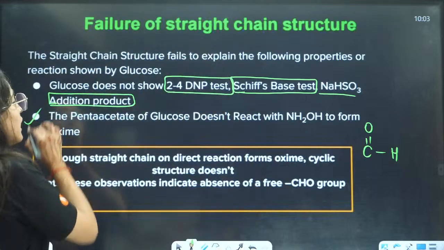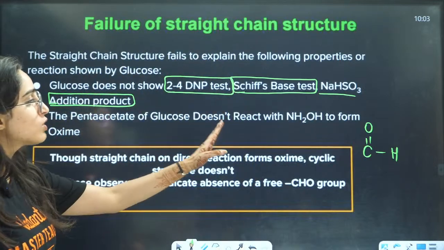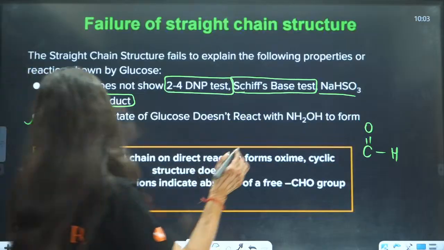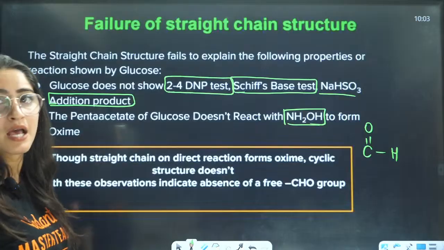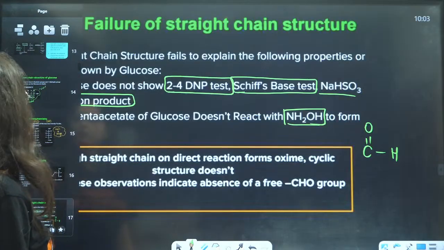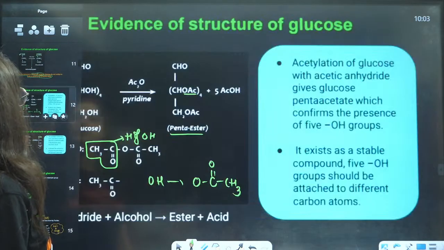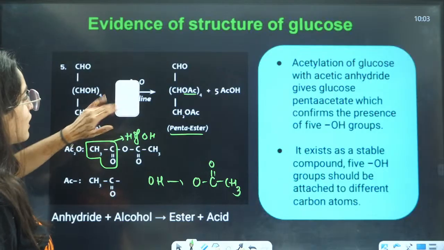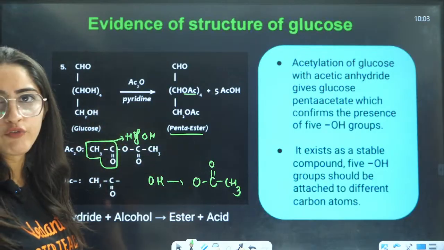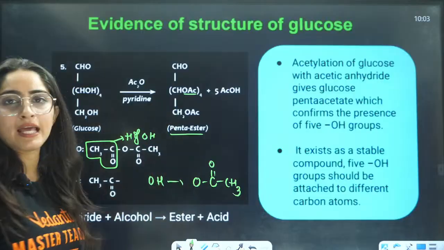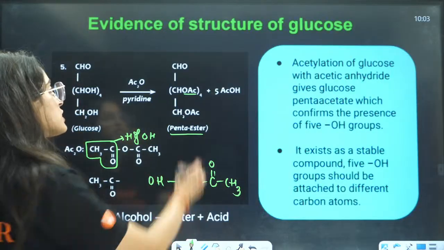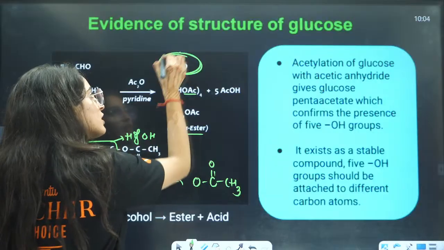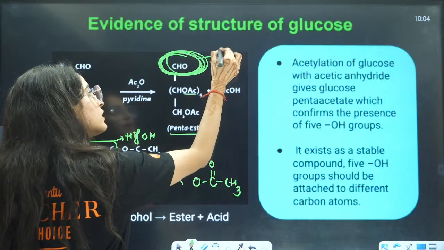Second thing is the pentaacetate of glucose doesn't react with NH2OH to form oxime. Pentaacetate of glucose, on reacting with NH2OH, is not giving us oxime.